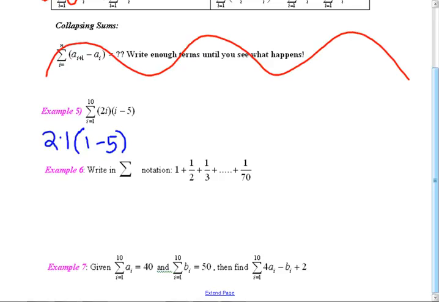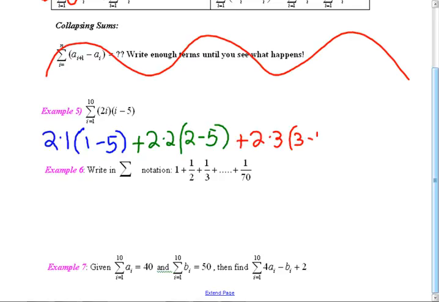And then what's the next i value? 2. So it's plus 2 times 2, and then 2 minus 5. And what's the next one after that? It's 3. So it's plus 2 times 3, and 3 minus 5.